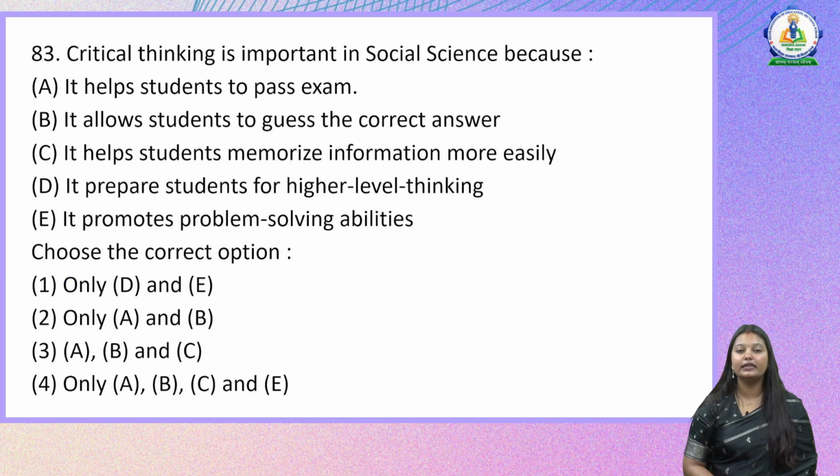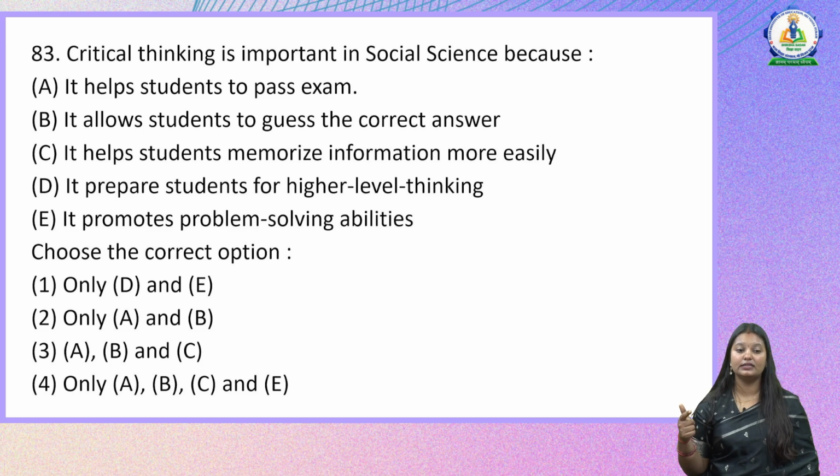Moving on, critical thinking is important in social science because: A, it helps students to pass exam; B, it allows students to guess the correct answer; C, it helps students memorize the information more easily; D, it prepares students for higher level thinking; E, it promotes problem solving abilities. So if we are talking about critical thinking, this is a higher order thinking skill. And when you look at all of the reasons as to why it is important to have this in social science, we can eliminate some of the options here.